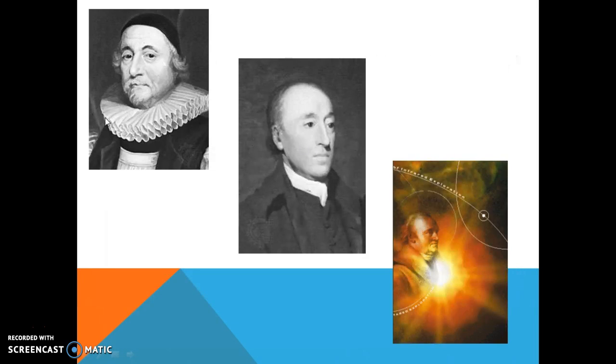Now these are the three men that made discoveries. Bishop Ussher calculated the date of creation, and then James Hutton first recognized the real age of the Earth, and William Herschel discovered the planet Uranus and described how different colors filter. So today, these invisible rays are called infrared radiation.